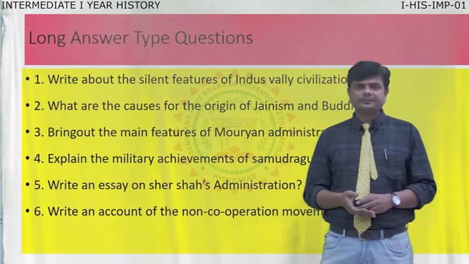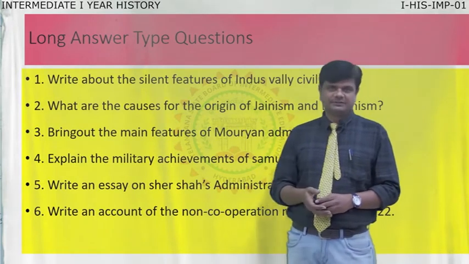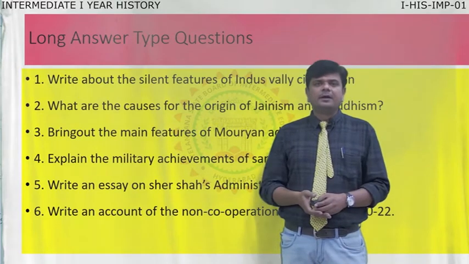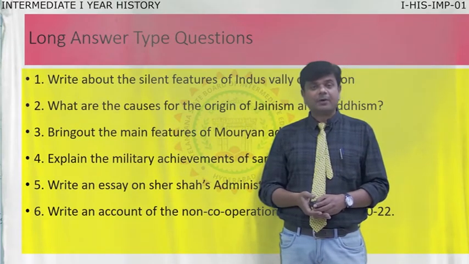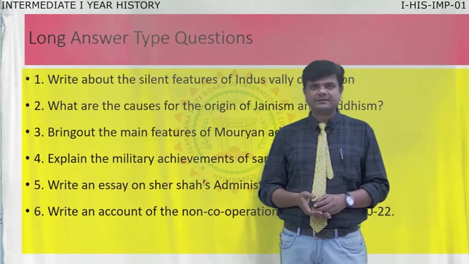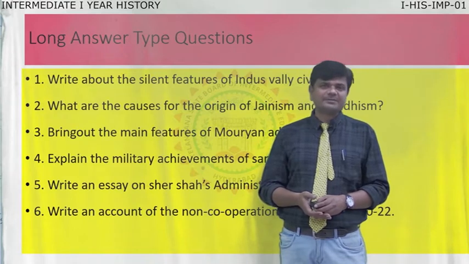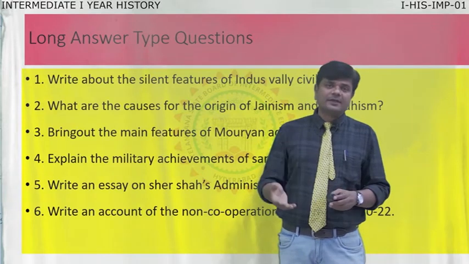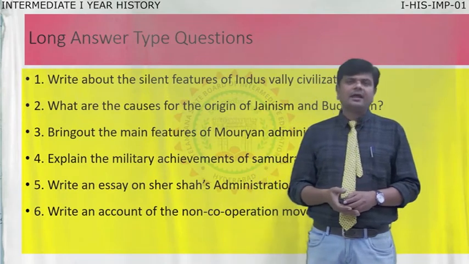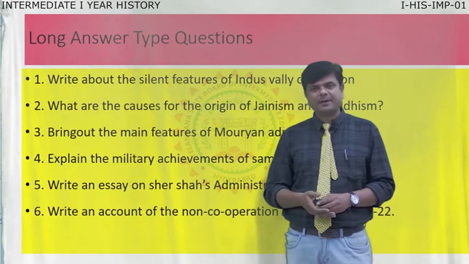Moving to the important question, the Mauryan administration. Here you write about the important Mauryan rulers like Chandragupta Maurya and Ashoka, what administration they implemented, what schemes they provided, and their military strength, society and everything, in the main features of Mauryan administration.